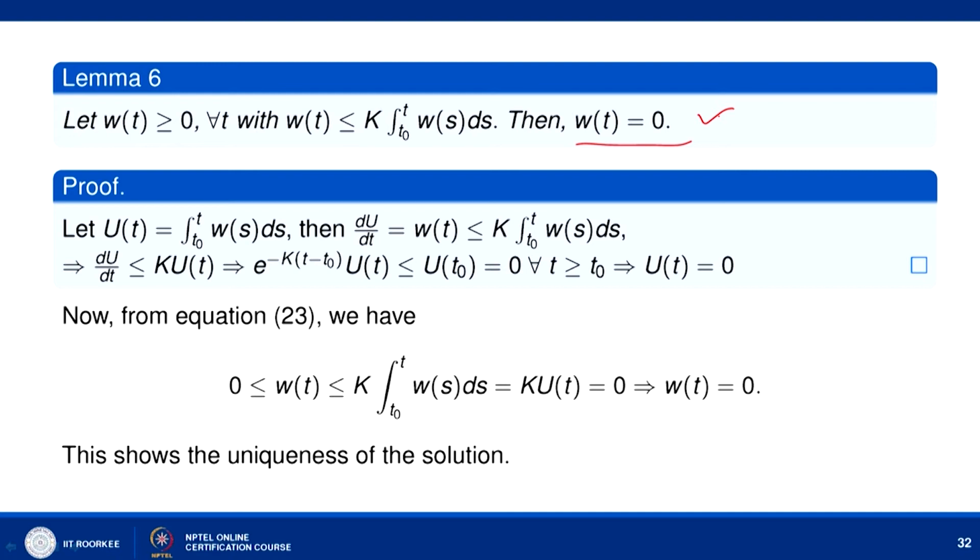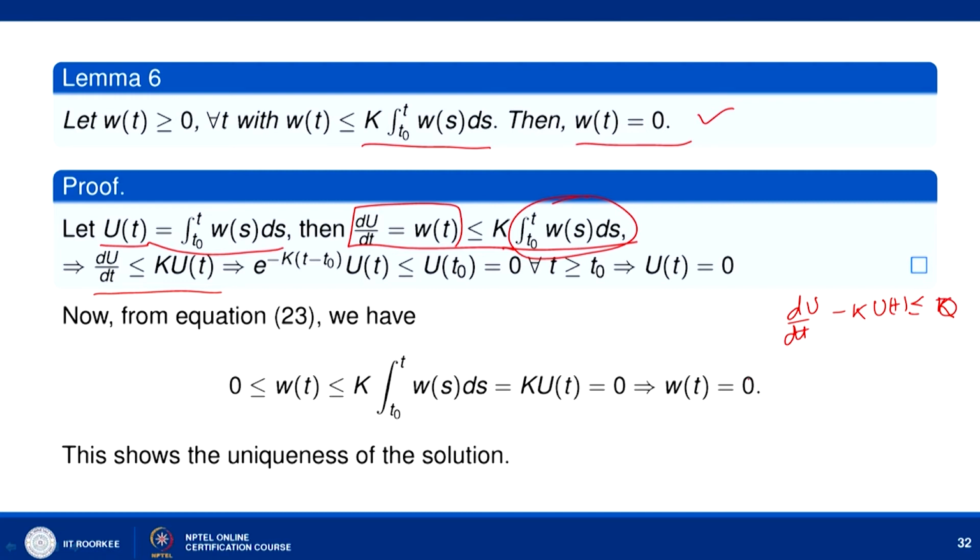We cannot directly differentiate this. So, what we try to do here is assume this quantity as u of t. Let us say u of t is the integral t naught to t w of s ds. Then we can differentiate this and write du by dt as w of t. We already know w of t is less than or equal to k times integral t naught to t w of s ds, and this is your u of t. So, we can write du by dt as less than or equal to k times u of t. So, du by dt minus k of u of t is less than or equal to 0.